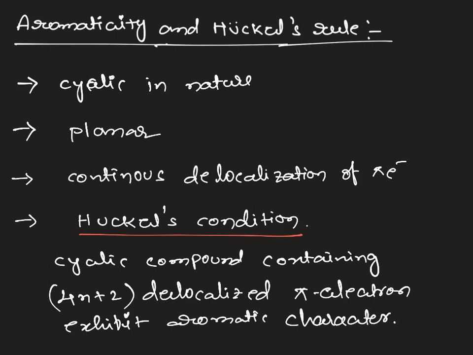This is called Huckel's condition or Huckel's rule. A cyclic compound should contain 4n plus 2 delocalized pi electrons and those molecules exhibit aromatic character.